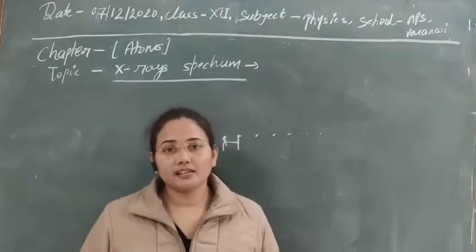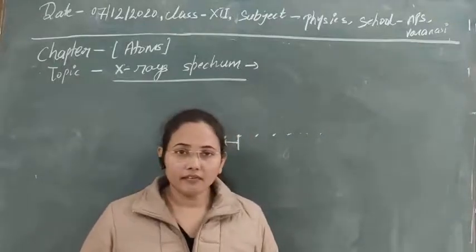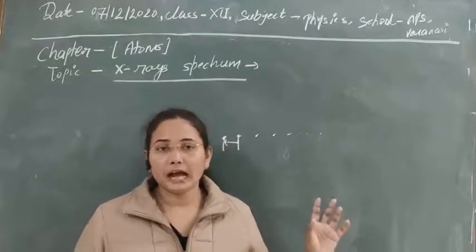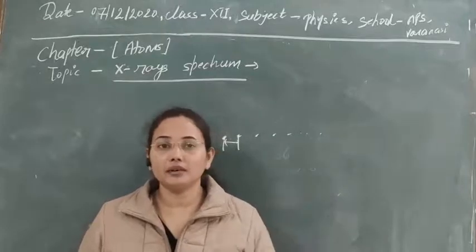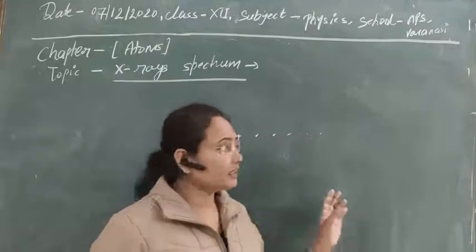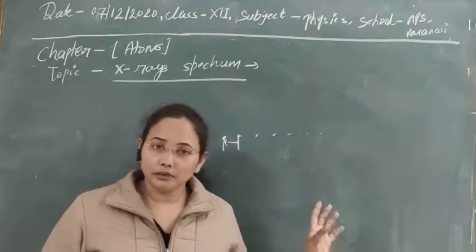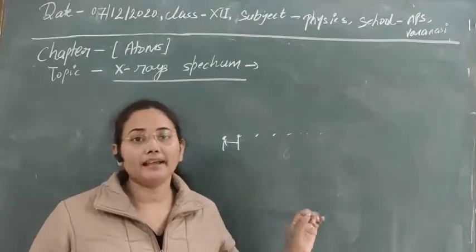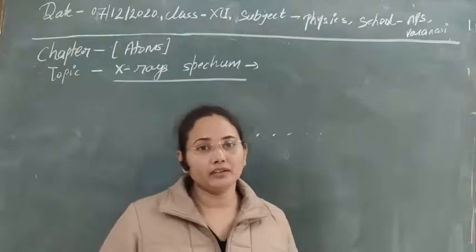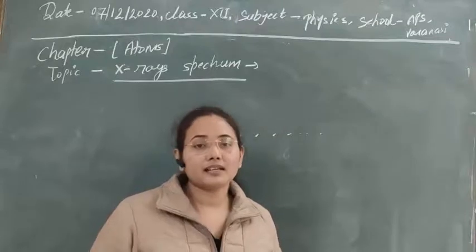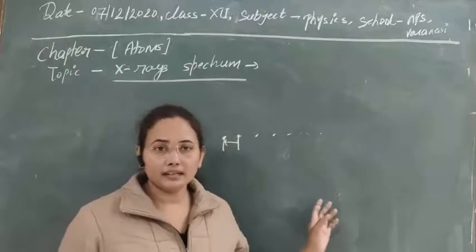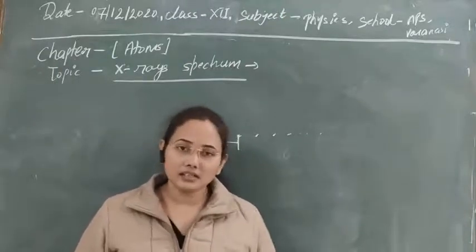Even for the production of X-rays, you have studied that a high voltage is needed, and high energetic electrons are bombarded on a target. After that, X-rays are produced, and we will see in the case of the spectrum how they are produced. With high energetic electrons we can easily produce X-rays, and X-rays can be produced in two ways: the first is continuous X-ray, the second is characteristic X-ray. Both can be produced here. We have just studied that, but let's study again what the characteristic X-ray and the continuous X-ray are.